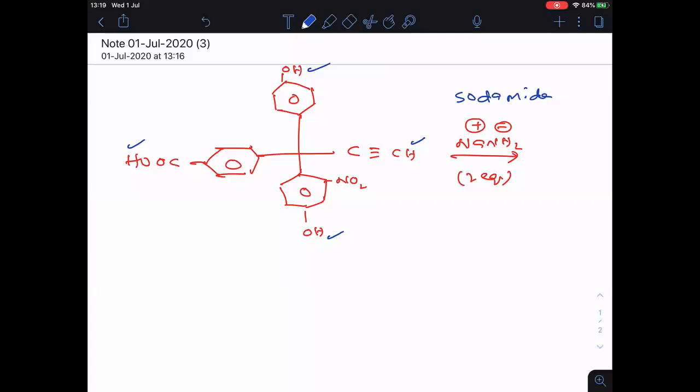Which 2 hydrogens are liberated out easily? Answer through the chat box here. Is that the way of answering? I didn't understand till now.